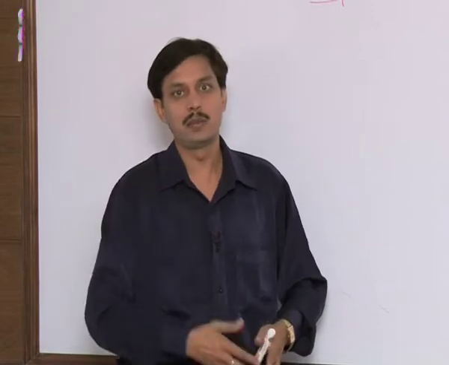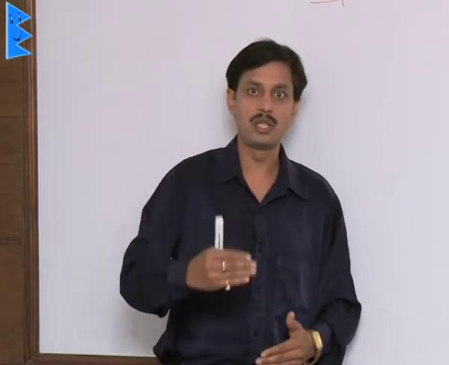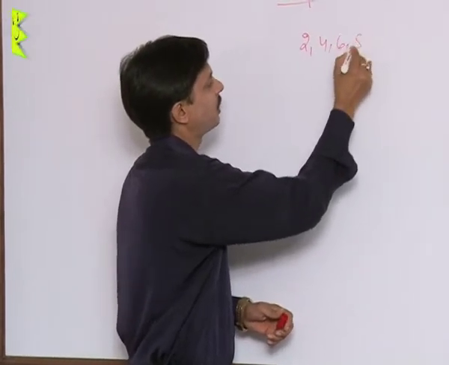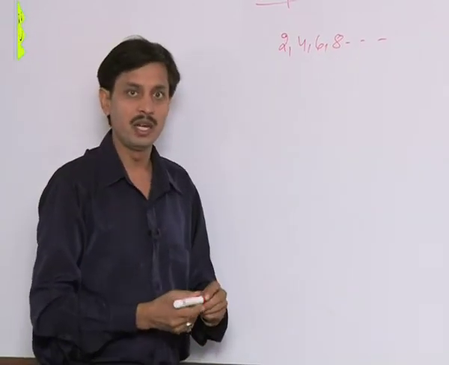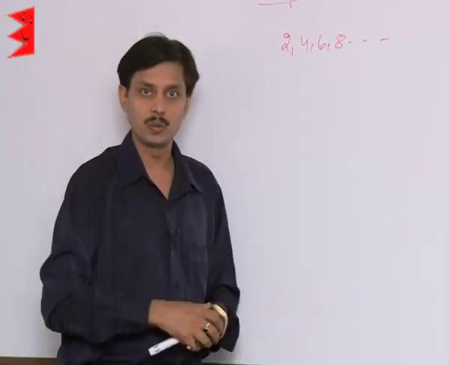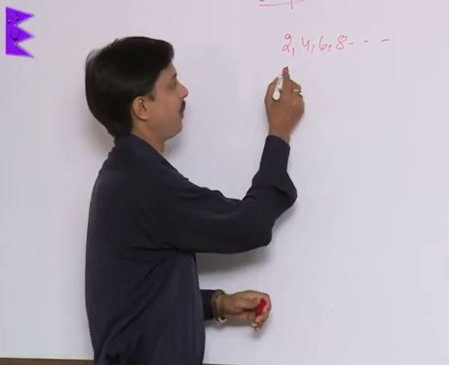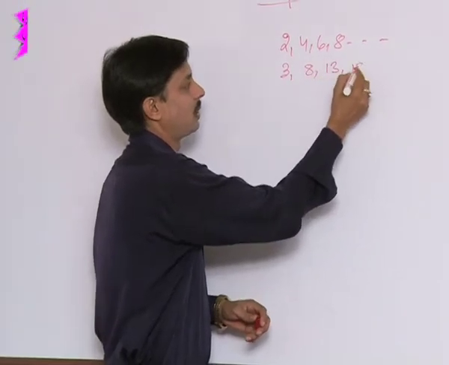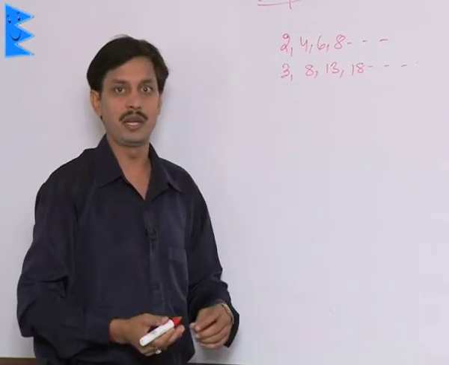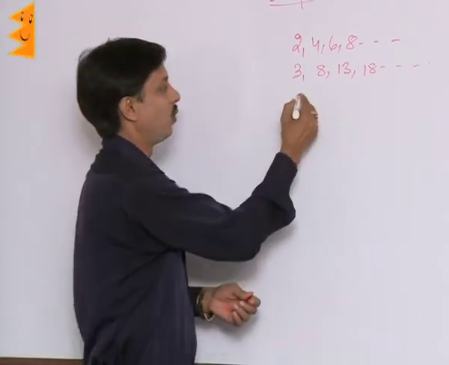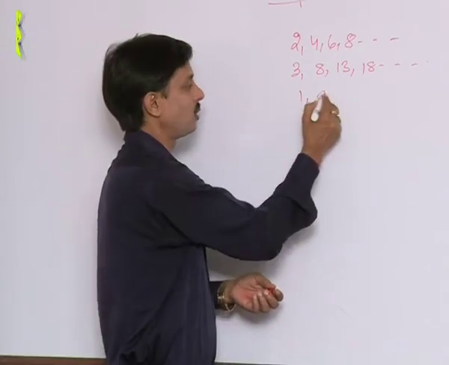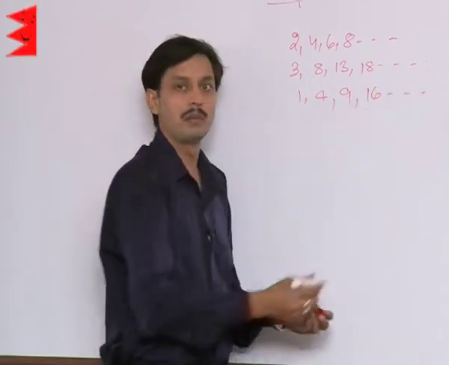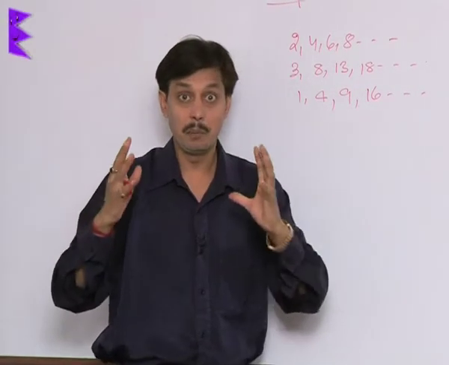Suppose we are writing the even natural numbers 2, 4, 6, 8, and so on. It means that if we write 2, 4, 6, 8, this is a pattern where the numbers increase by 2. And if I write a pattern like this: 3, 3 plus 5 is 8, 8 plus 5 is 13, 13 plus 5 is 18, and so on. This is also a pattern. Similarly, a pattern can be like this: 1, the first number's square, 4, the second number's square, 9, the third natural number's square, 16, the next number's square.